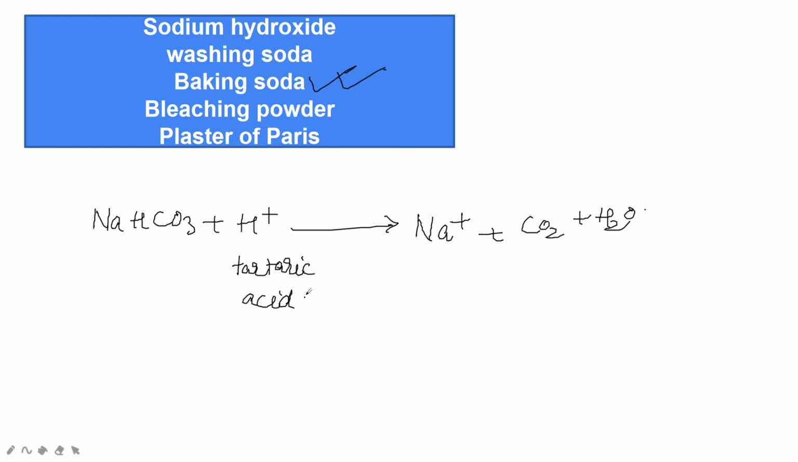When a baking powder is mixed with water and making the dough for cakes and breads, then sodium hydrogen carbonate reacts with tartaric acid to evolve carbon dioxide gas. That's why the fluffiness of the cakes and all we find. Understand? Sodium hydrogen carbonate, meaning baking soda, is used in fire extinguishers also. Fire extinguisher also it is useful.